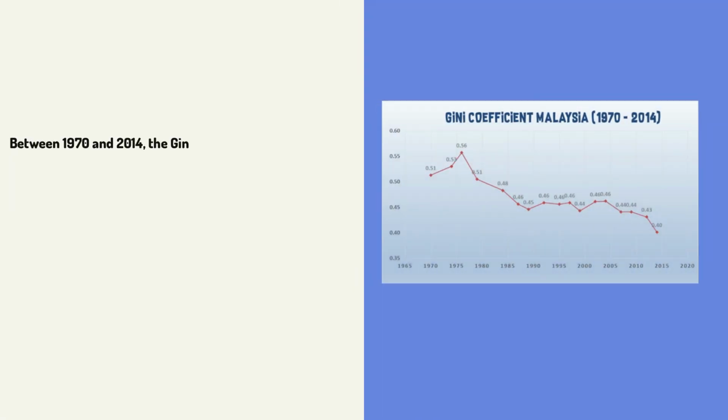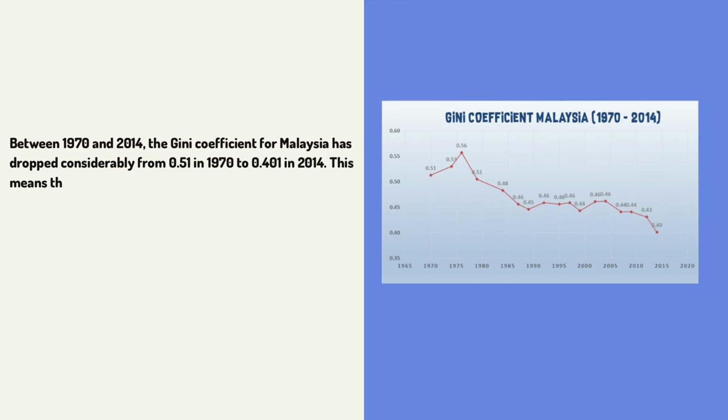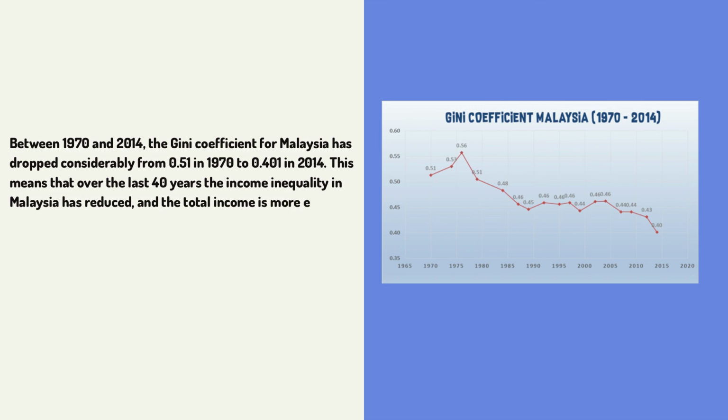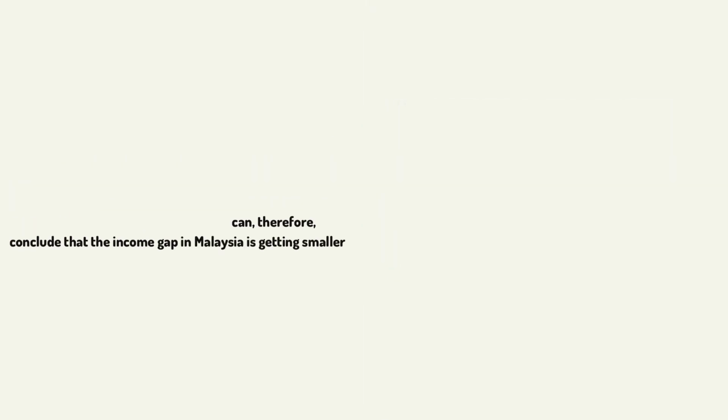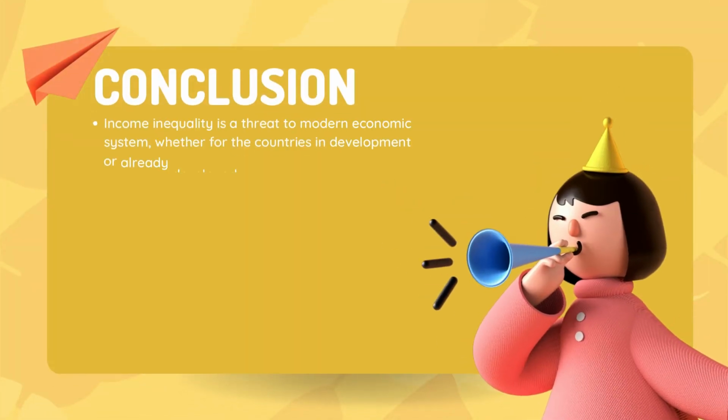Between 1970 and 2014, the Gini coefficient for Malaysia has dropped considerably from 0.51 in 1970 to 0.401 in 2014. This means that over the last 40 years, the income inequality in Malaysia has reduced, and the total income is more evenly spread throughout the population. We can therefore conclude that the income gap in Malaysia is getting smaller.